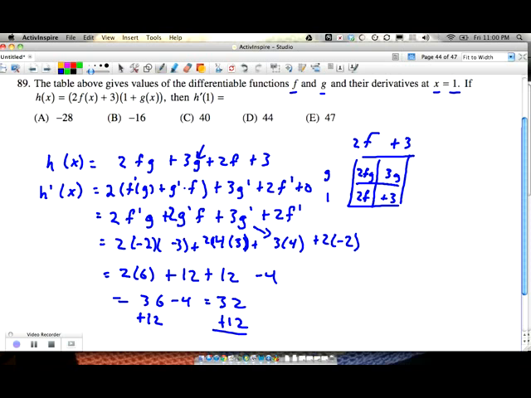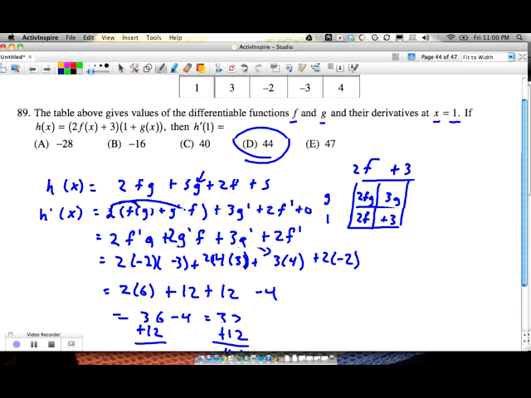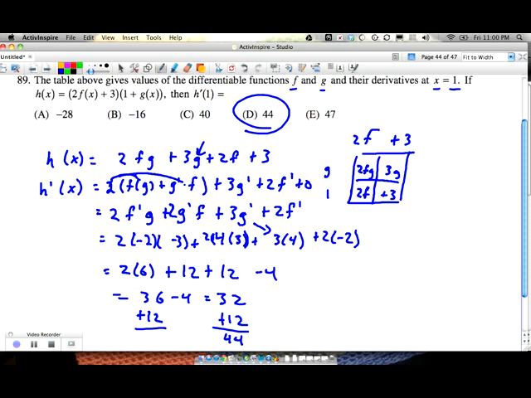That's going to give me 48 minus 4, or 44. D is the correct answer. What I didn't do is distribute this 2 to those two terms. So that's what I did wrong. But I knew it was wrong because when I looked at the answers, none of them were there. I trusted my work.